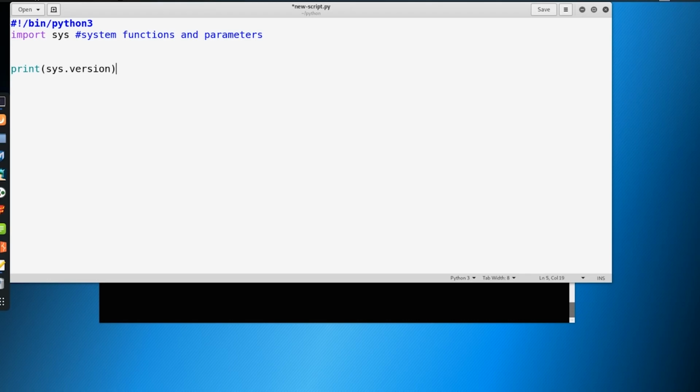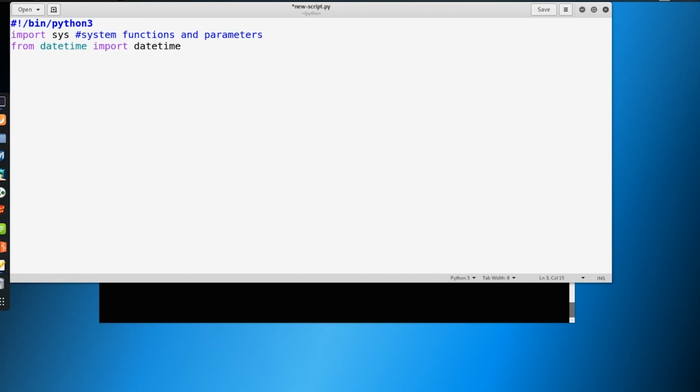Let's go ahead and delete this. And let's say that we wanted to import another module called datetime. Now this does exactly what you think it does. But what if we wanted to import a specific part of datetime? We didn't want to import the whole thing. We just want to import one module. We can say from datetime import datetime. So we can do the same thing with sys. We can import a specific part of sys, or we can import all of sys.